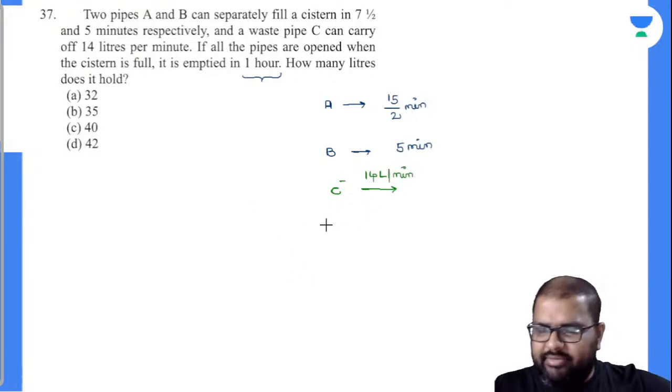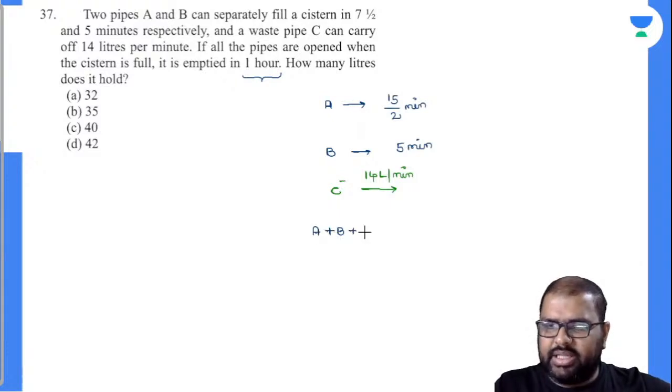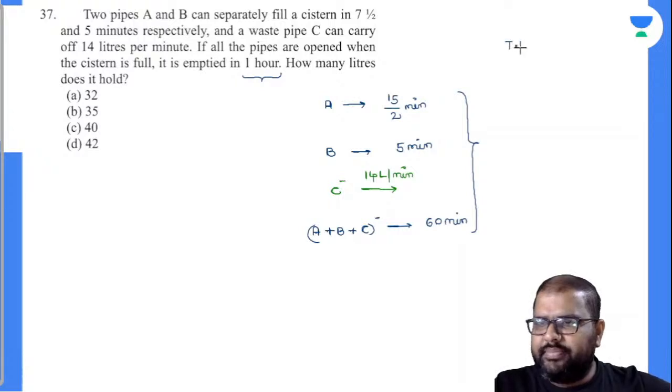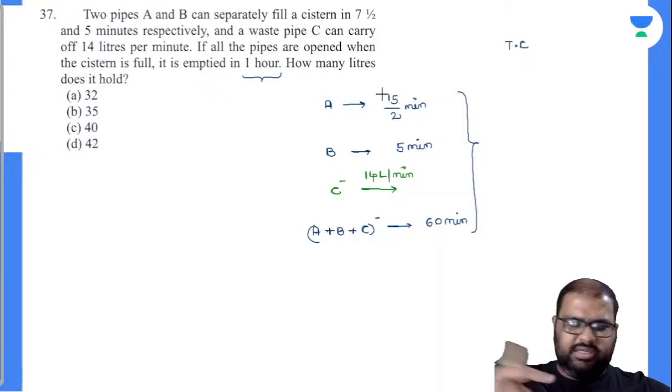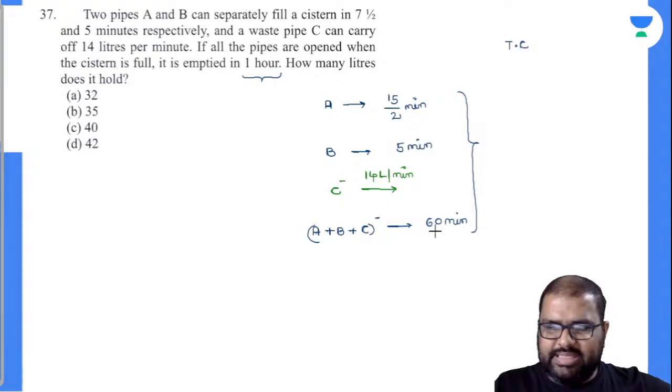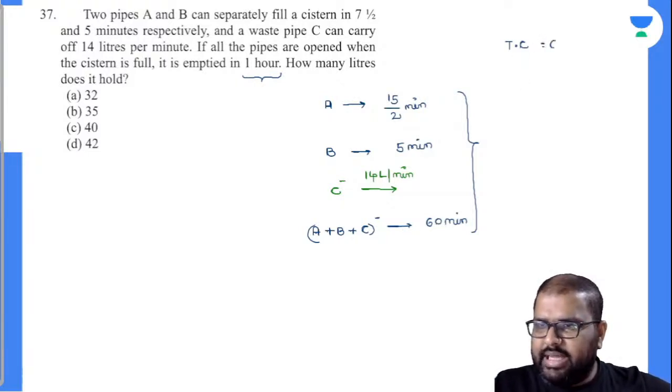When A, B, C work together, will the tank be filled or emptied? It empties it, so I'll write negative. How much time will it take? 60 minutes it seems. So observe closely, even if you don't know this value, we can find the tank capacity by the LCM value. What is the LCM there? 60. It is the LCM of numerators by the HCF of denominators. HCF is 1 only. 15 is 3 into 5, 5 is 5, so this is 60. 60 is nothing but 15 into 4. 60 units is the tank capacity.